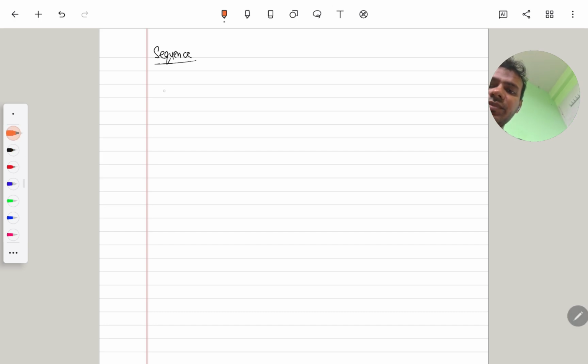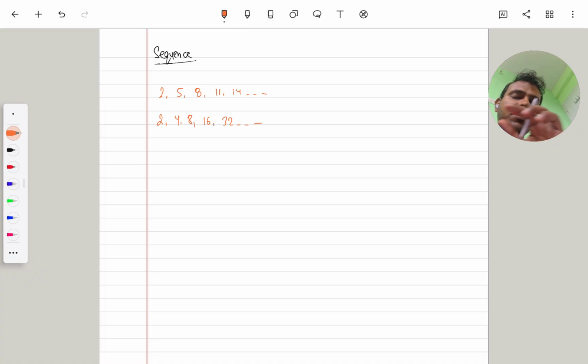It's like 2, 5, 8, 11, 14, dot dot dot. This arrangement of numbers is a sequence. Also 2, 4, 8, 16, 32 and so on. This is also a sequence. A sequence is an arrangement where some numbers are written in a perfect order which follows a certain pattern. Also we have sequences like 4, 16, 64, dot dot dot.